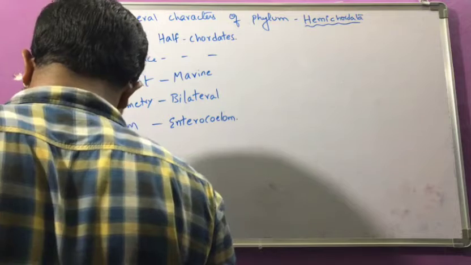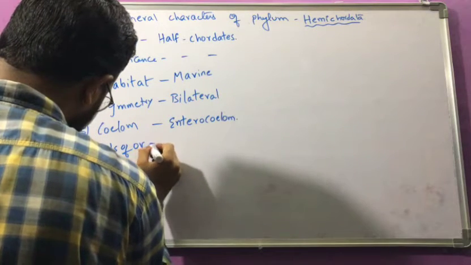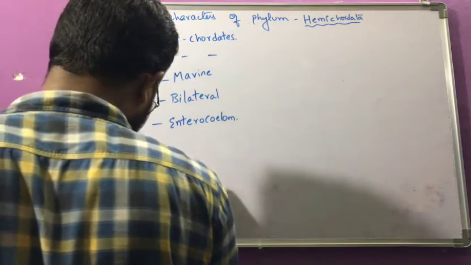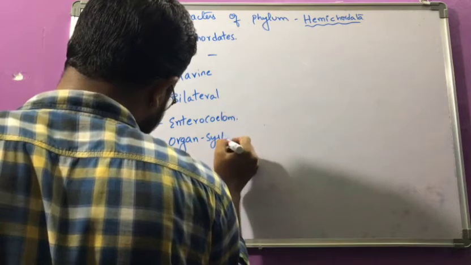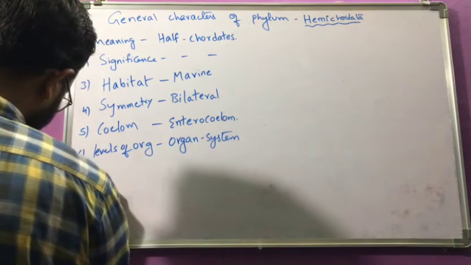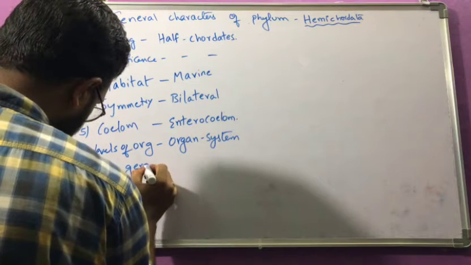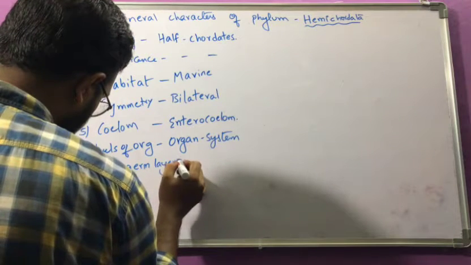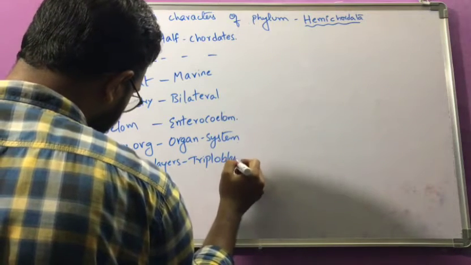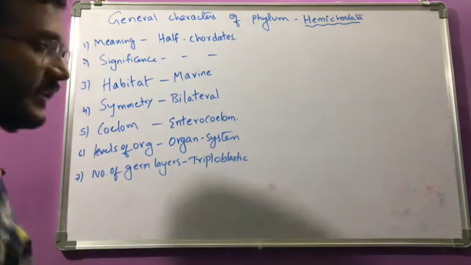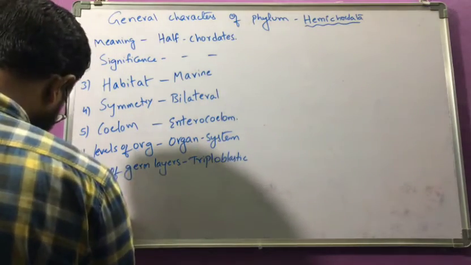The next character is the level of organization. The level of organization here is the organ system level, obviously. And the number of germ layers here is triploblastic. What is triploblastic? It has ectoderm on the outside, middle mesoderm and inner endoderm.